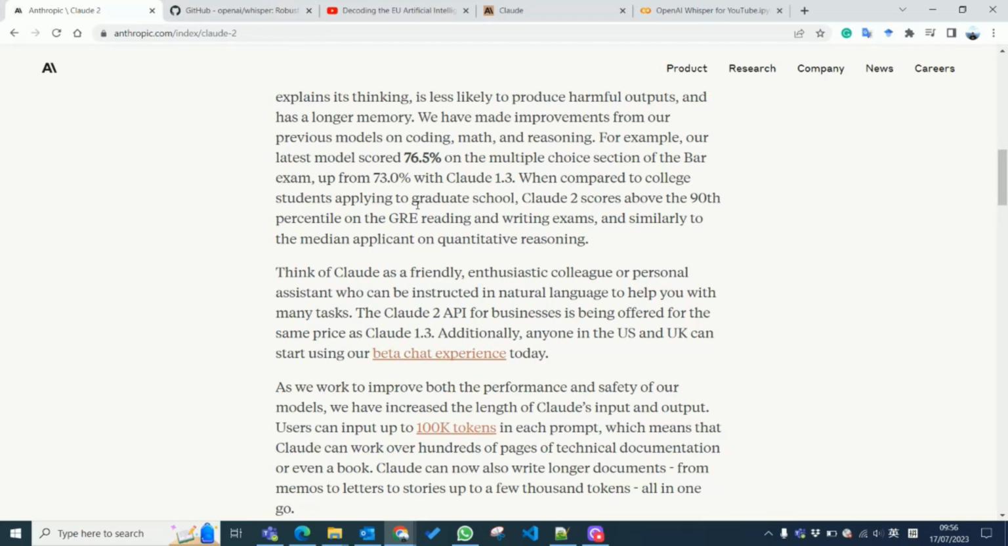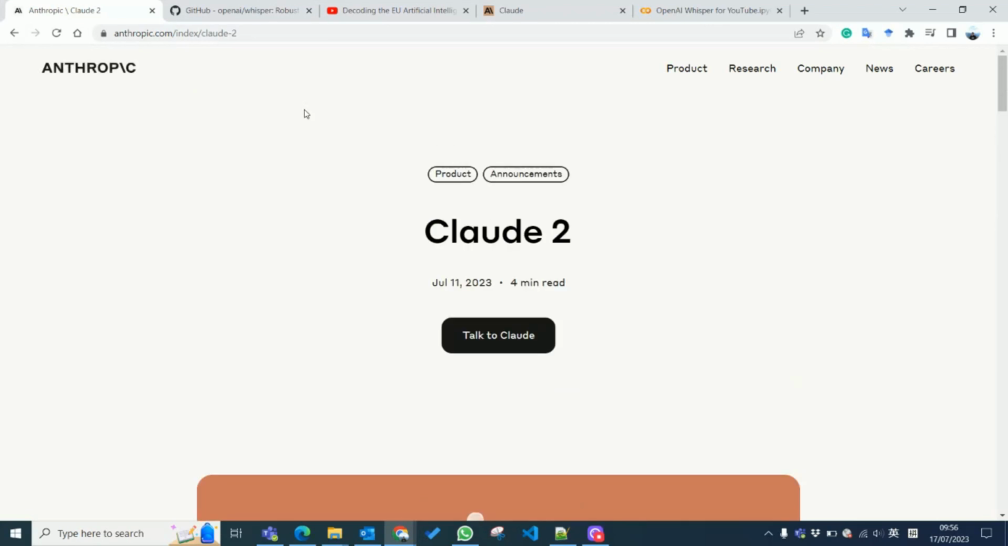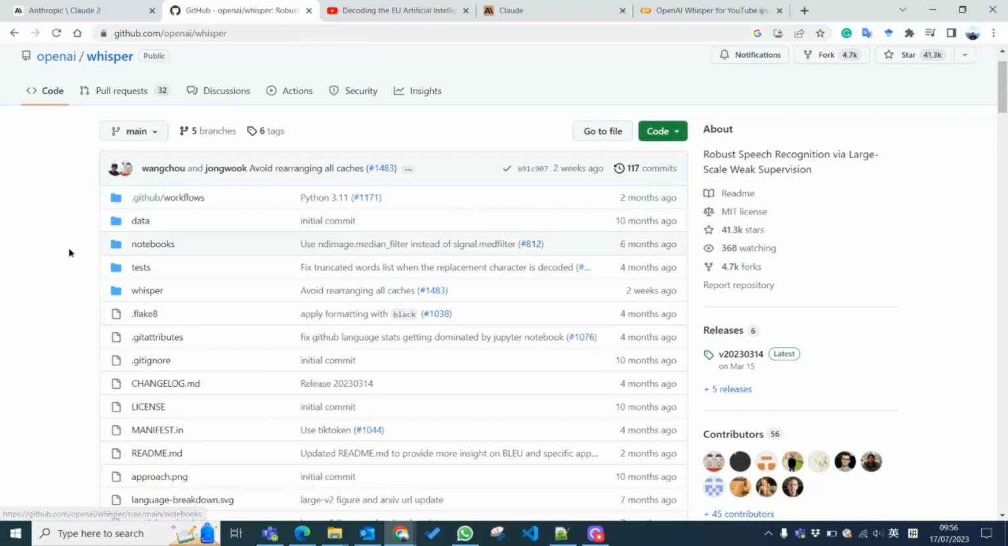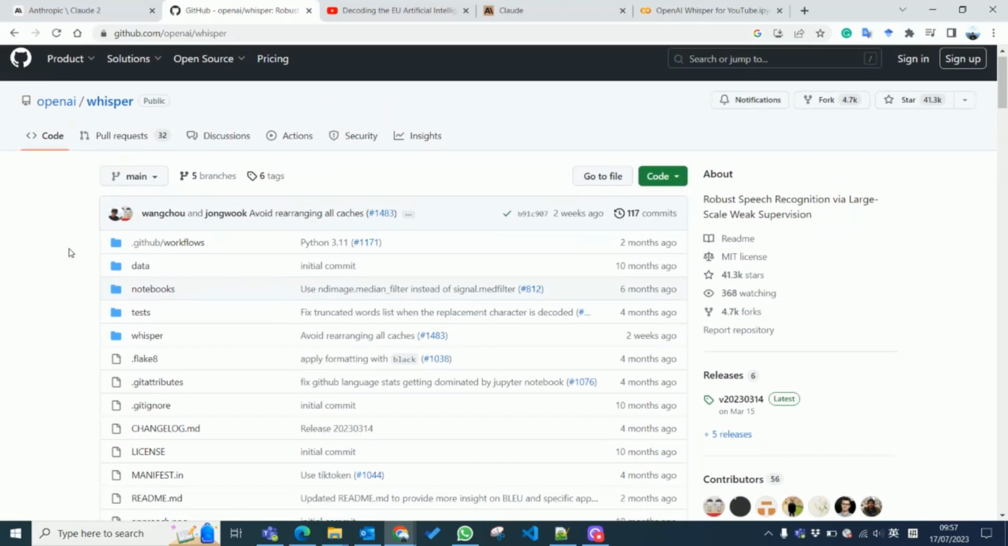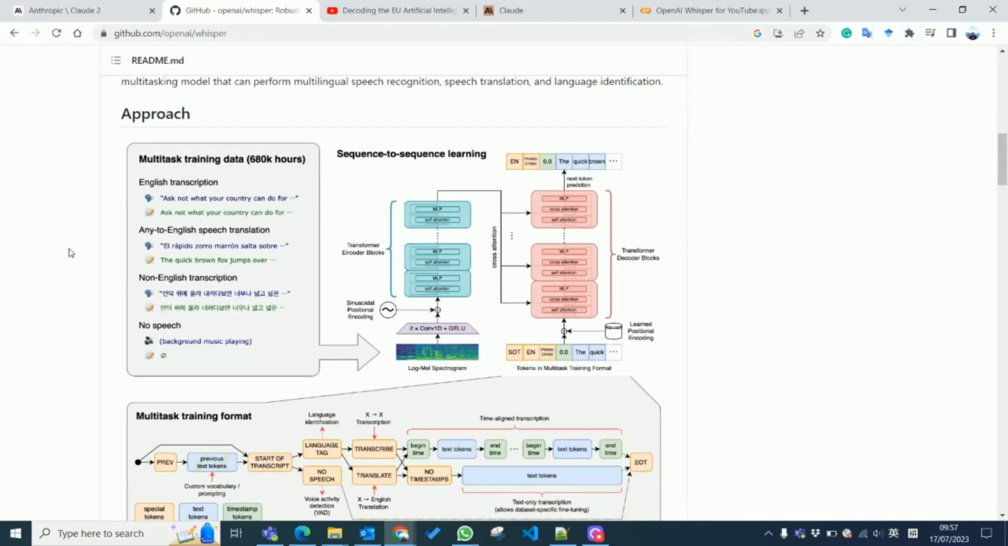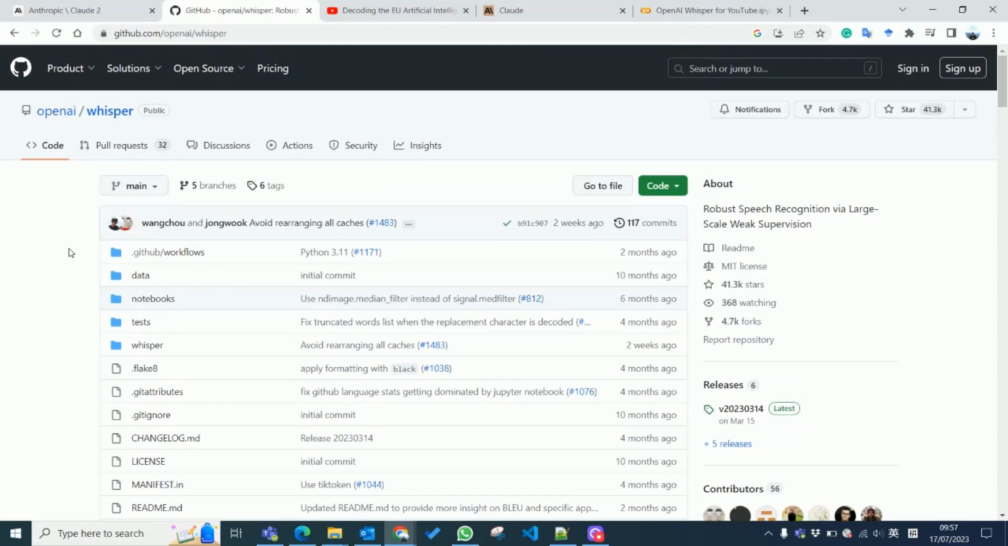So the tool I want to use is Anthropic Claude 2. This is a large language model, and also for the transcription I'm using OpenAI Whisper, which is an open source transcription AI model. It's very accurate and very fast. So let me show you a demo.